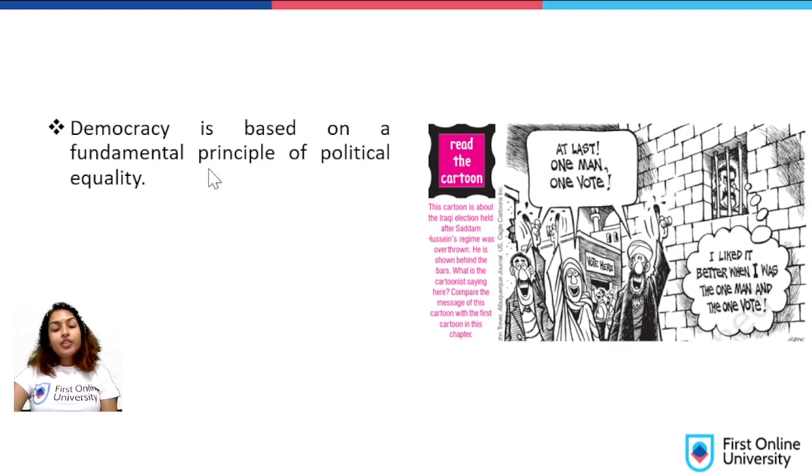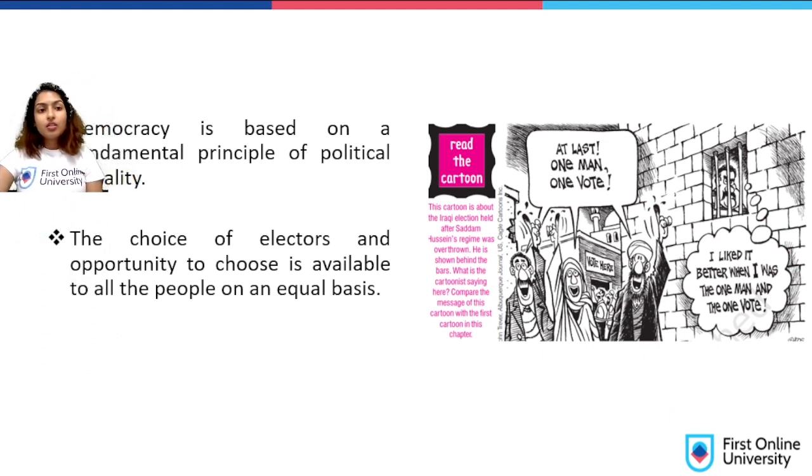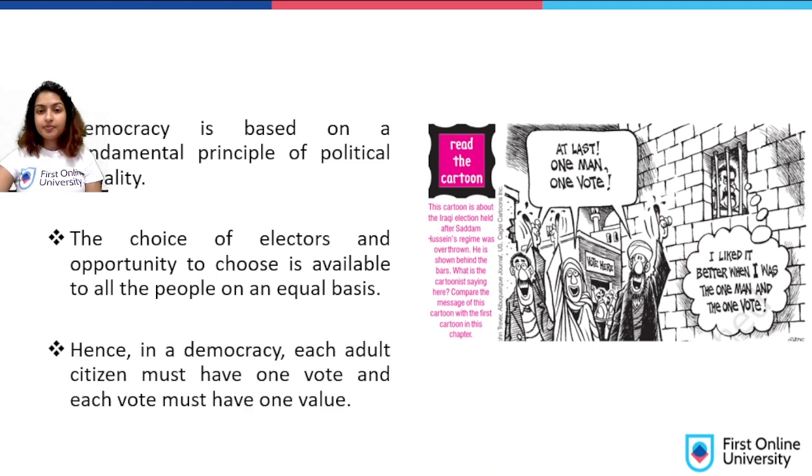Democracy is based on a fundamental principle of political equality, right? The choice of electors and the opportunity to choose is available to all the people on an equal basis. This is one vote, one value. The previous slide that we saw is the same as this. Hence, in a democracy, each adult citizen must have one vote and each vote must have one value.